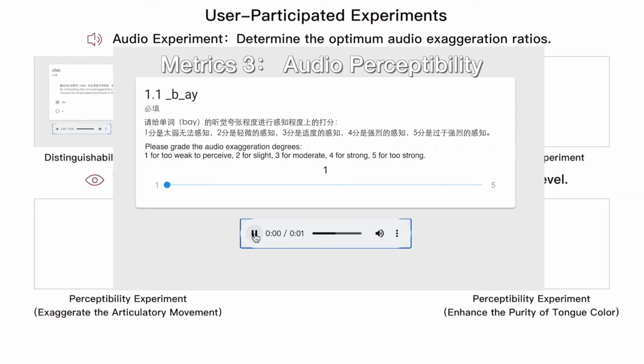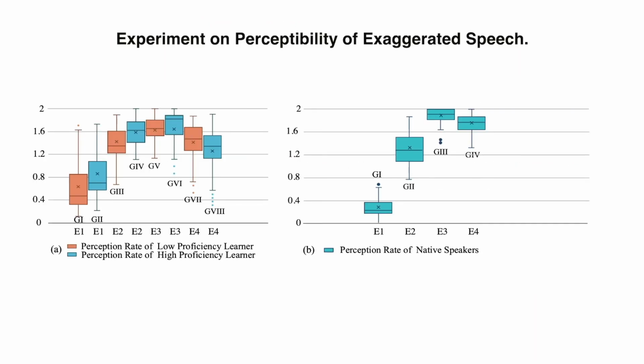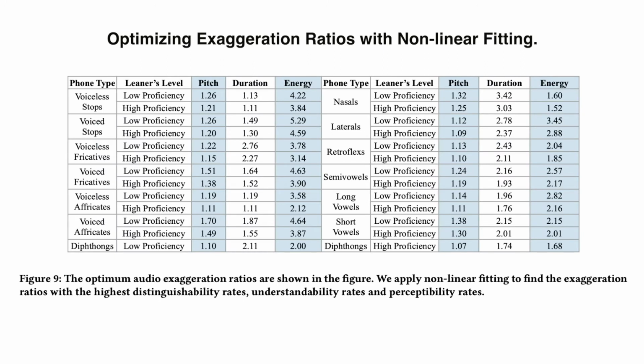Perceptibility score evaluates the exaggerated speech's perceptual quality. Participants are asked to give opinion scores ranging from 0 to 5 in terms of perceptual exaggeration level. This result indicates that neither slight exaggeration nor strong exaggeration is good enough. The experiments on distinguishability rate, understandability rate, and perceptibility score apply a nonlinear fitting to find the optimal exaggeration ratios with reference to different phoneme types. The result shows that all the best exaggeration ratios fall into the range of medium exaggeration.